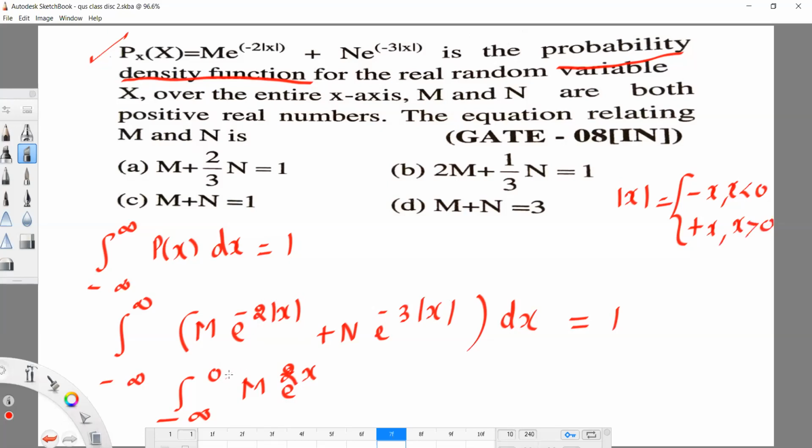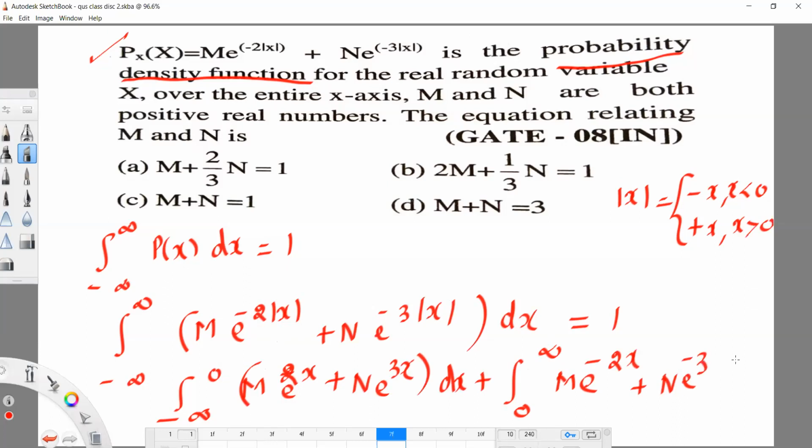So for minus infinity to 0, mod x equal to minus x, so the integral of m e power 2x plus n e power 3x dx, plus for 0 to infinity, mod x equal to x, so the integral of m e power minus 2x plus n e power minus 3x dx, which is equal to 1.